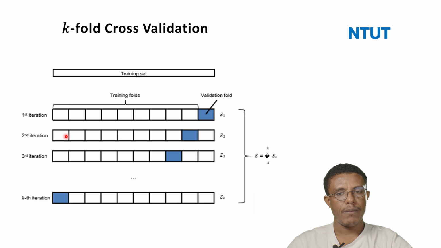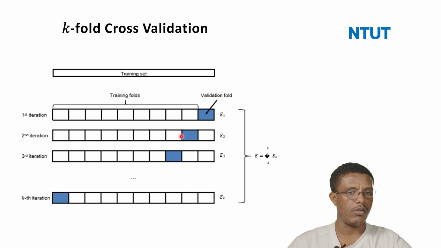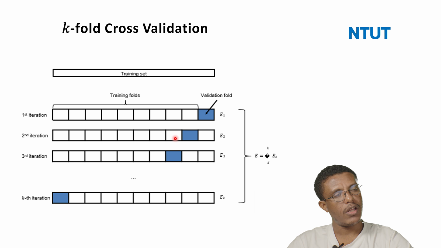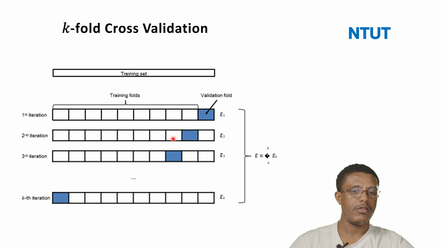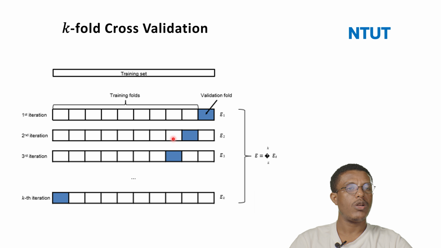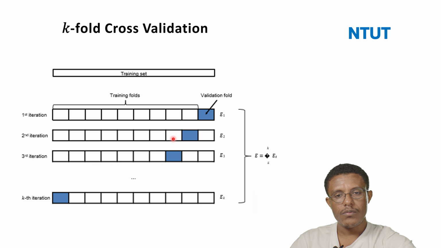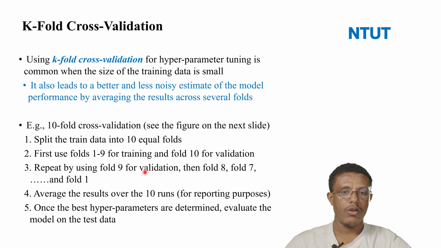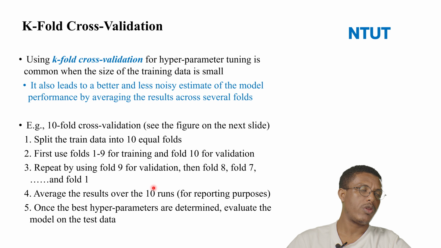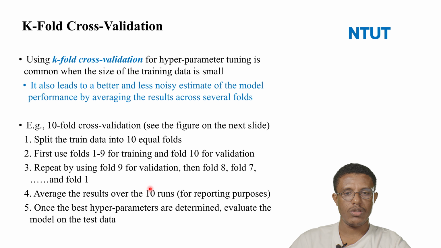In the second step, this one will be for training, and also this one will be for training, and this one is for testing. So every piece of data is used for training at one time and for testing at another time. That means we can train the model by using the whole data, as well as test the model by using the whole data. That is the technique we call cross validation. That is repeated using fold 9 as validation, then fold 8, fold 7, and so on. Then we average the results over the 10 runs for reporting purposes, which helps us to determine the model performance.